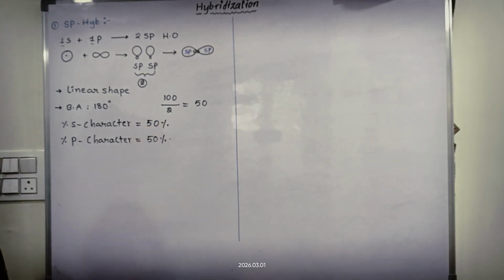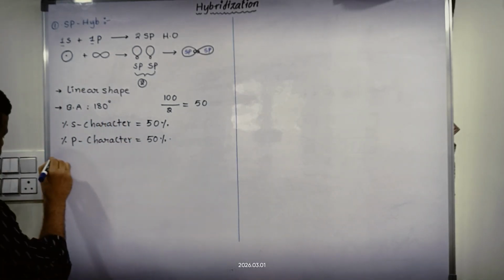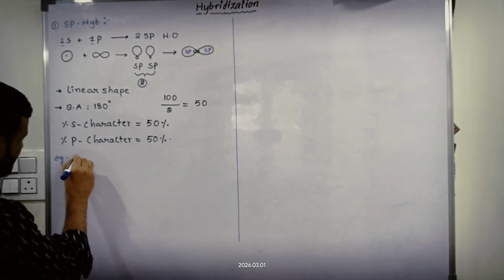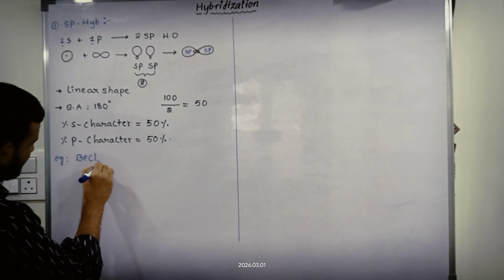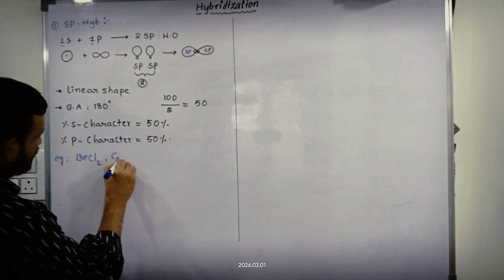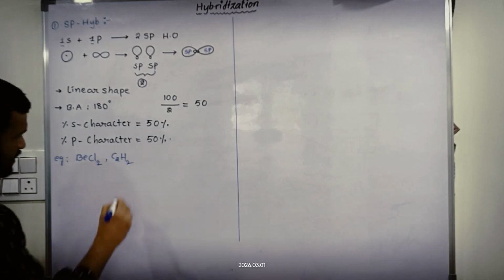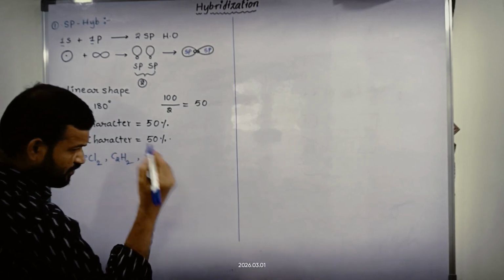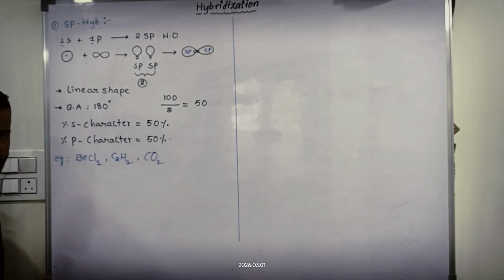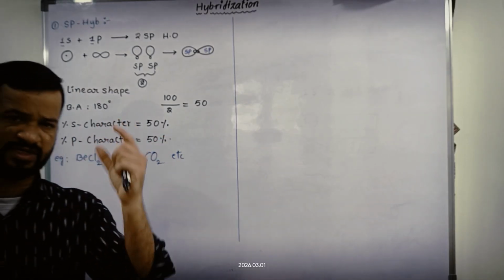Clear? So this is about sp hybridization. Now we will see some examples. Very important: beryllium chloride. We can also consider C2H2, a hydrocarbon compound, acetylene or ethyne. And what we exhale is carbon dioxide gas. So these are some examples of sp hybridization.